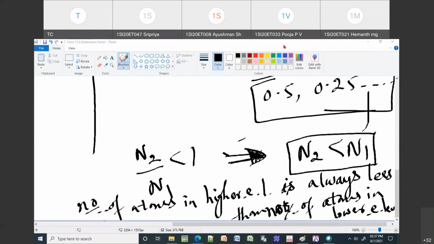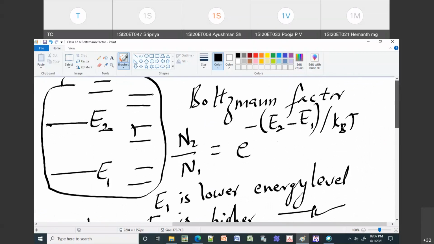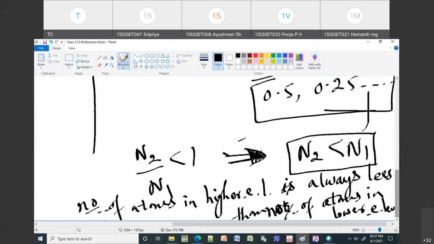Okay, fine. So now, if this concept is clear for you, then we will go to the next one. You have to just remember that at a steady state, your N2 is always less than N1. So is it fine up to this? You should tell me if it is fine or not.